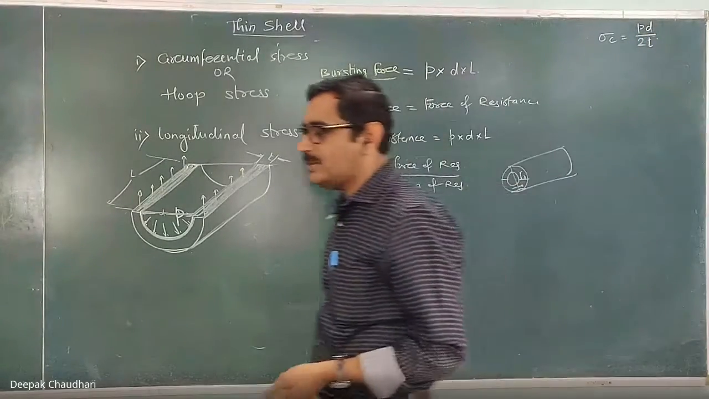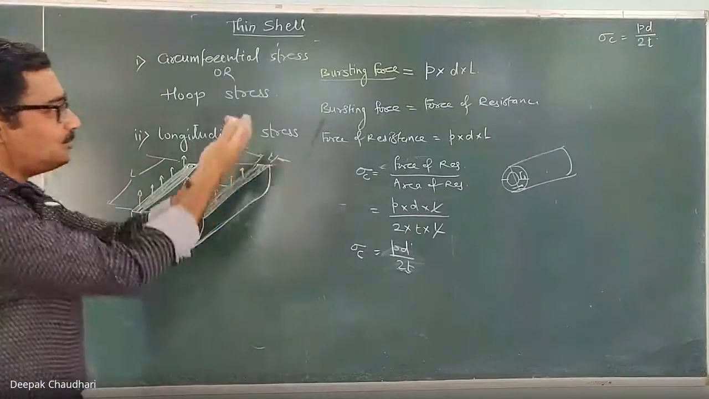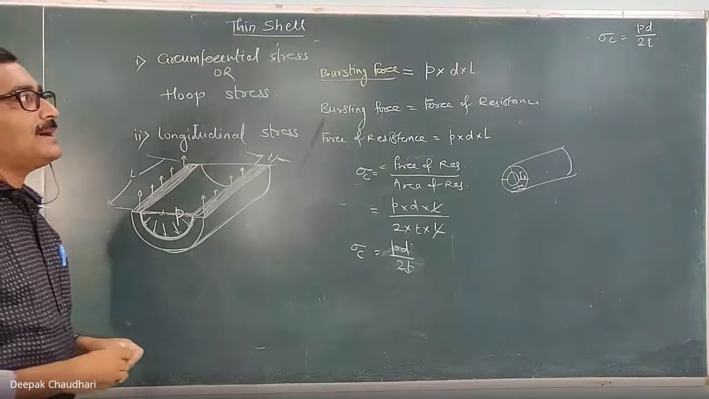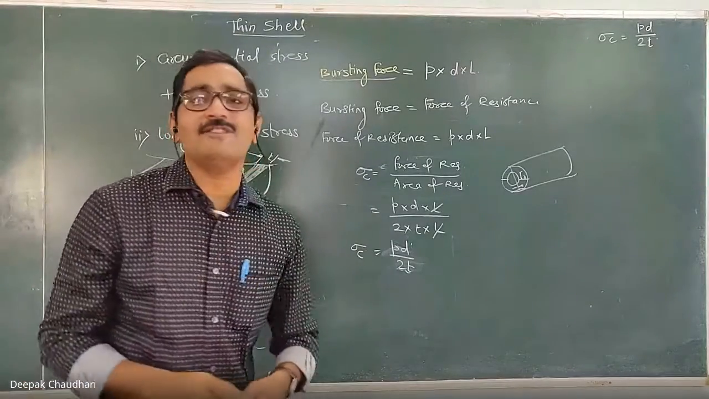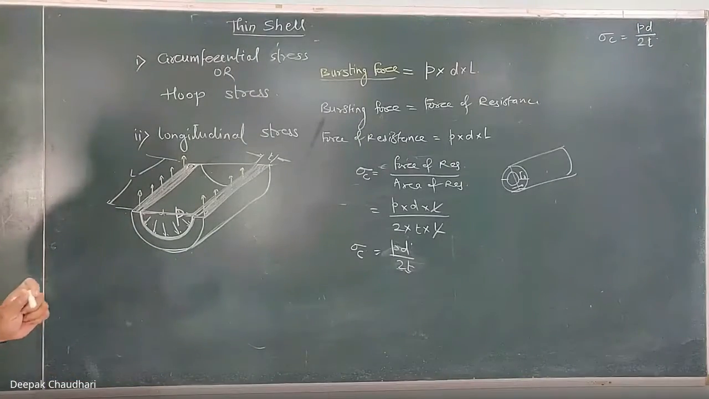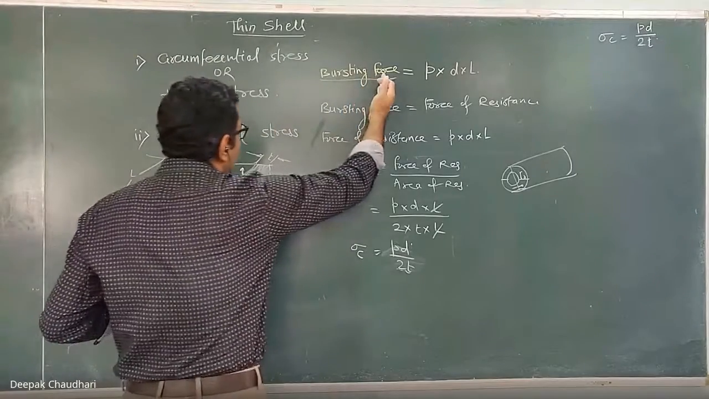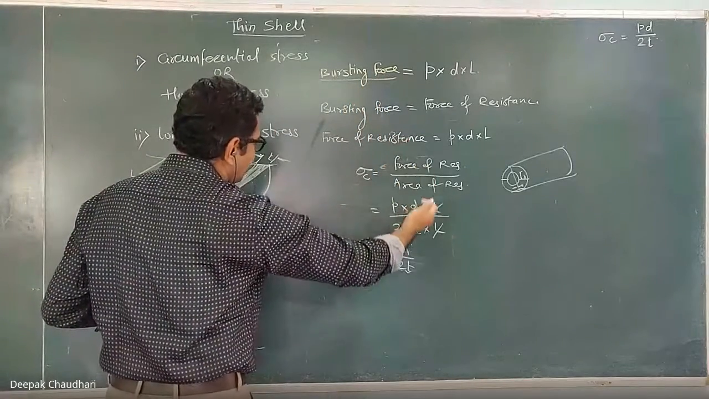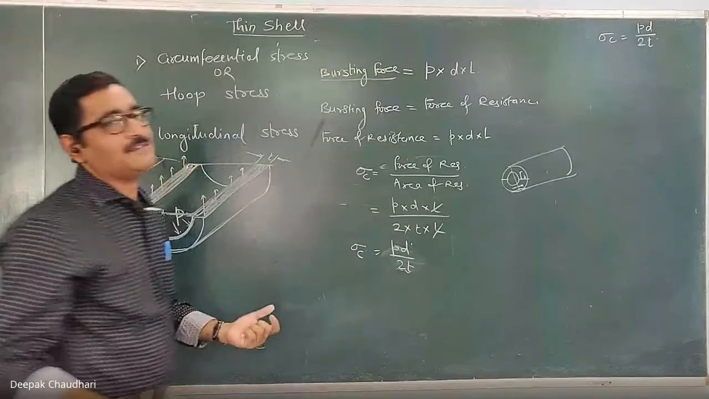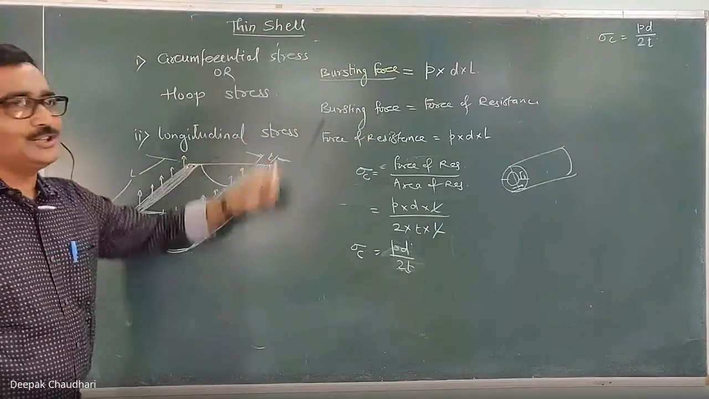Derivations are important from the exam point of view. Clear? And you should know how we get that formula. So sigma C is the circumferential stress, which is equal to PD upon 2T. Clear? Very simple. Here we assume that it fails into two troughs. Here we have calculated the bursting force, resisting force, and resisting area, and from that we have calculated the circumferential stress. The second one is the longitudinal stress.